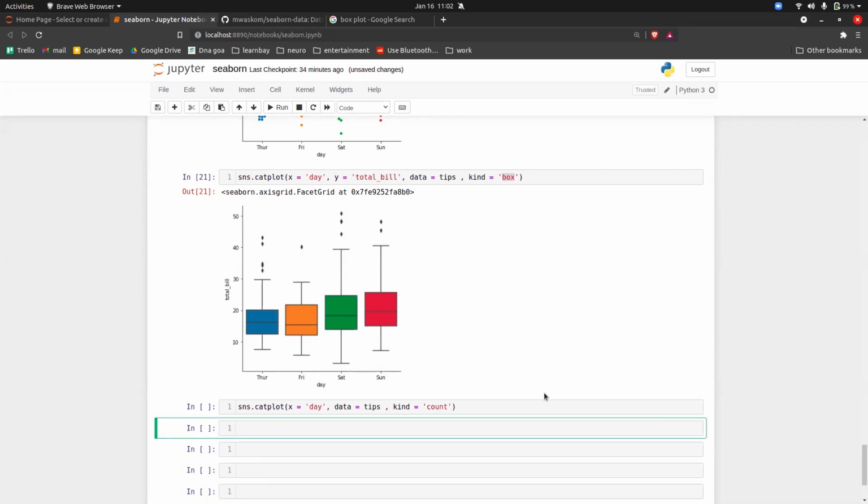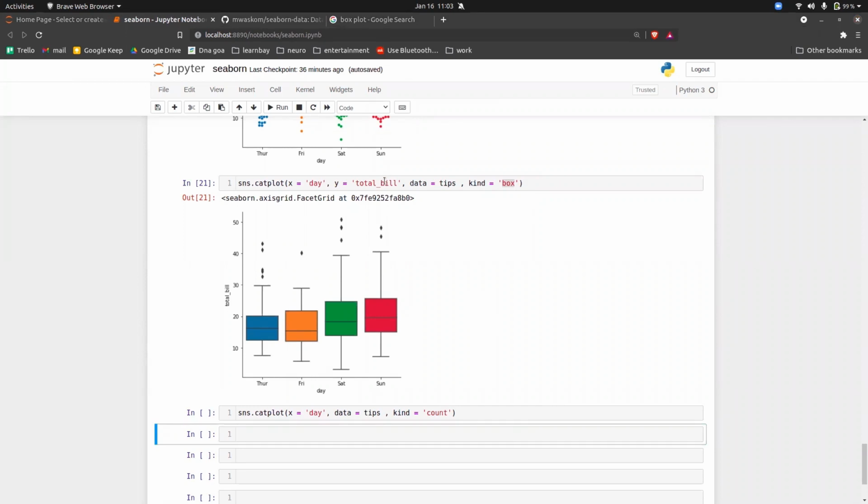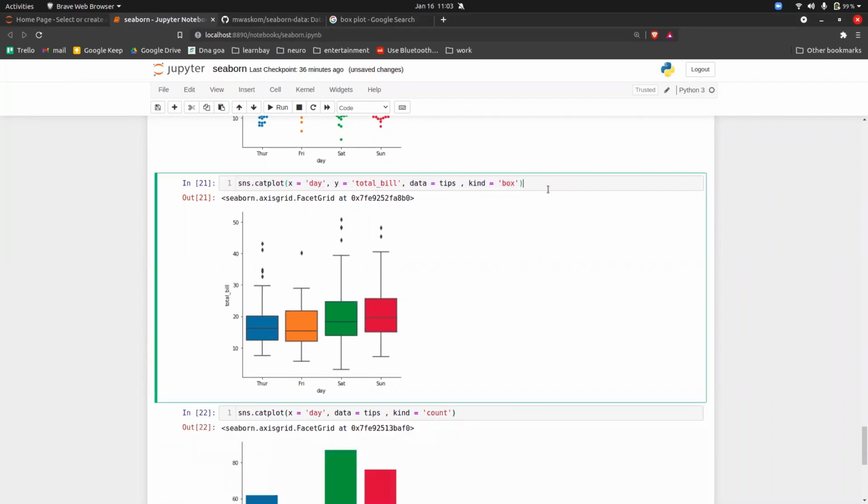So box plot is a graph which is used to detect the outliers. Outliers are the data points which are deviating away from the normal population, like Elon Musk here. Okay, so then there is one more thing. So this is a count plot. This is the box plot.